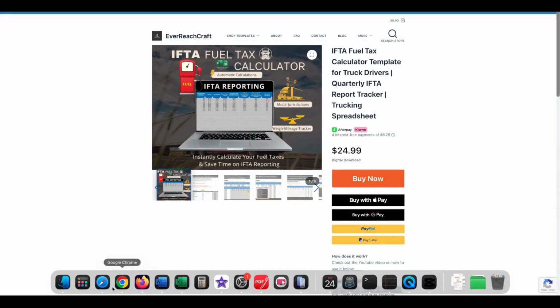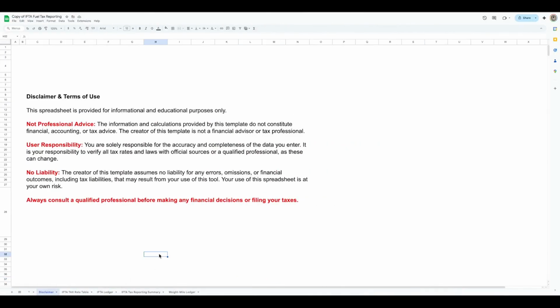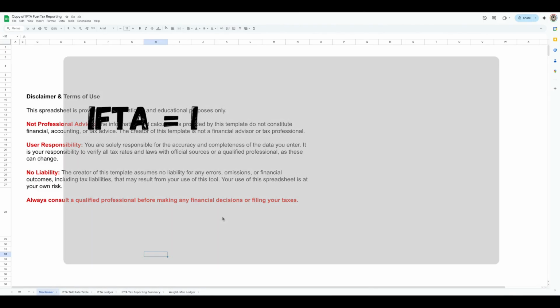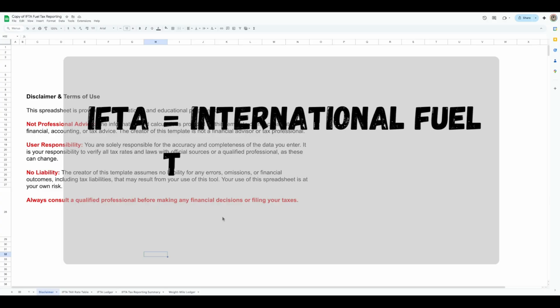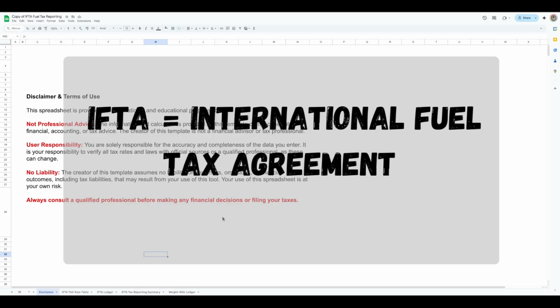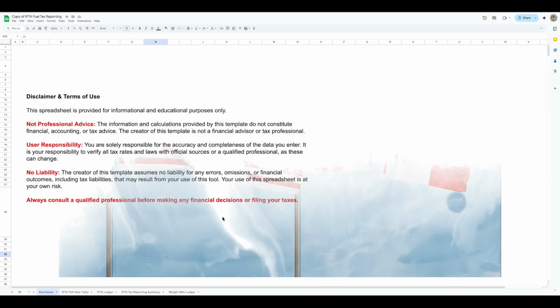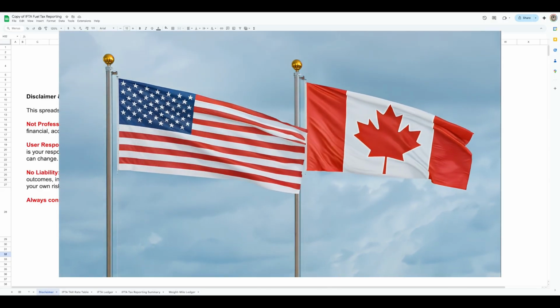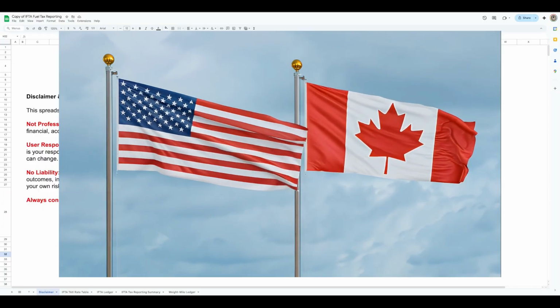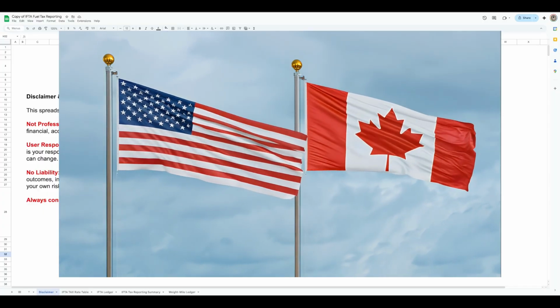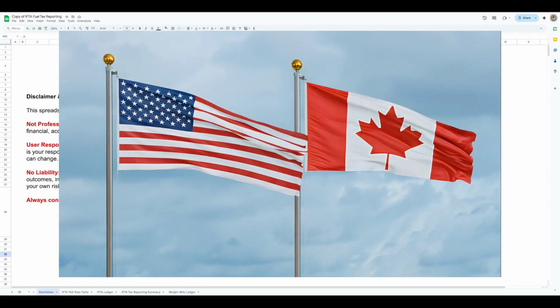So let me go back to the template real quick. If you purchase this item, you get 5 tabs. Before we go over the tabs, let me just explain what IFTA is. IFTA stands for International Fuel Tax Agreement. It is an agreement between the US states and Canadian provinces that simplifies fuel tax reporting for truckers who operate across multiple jurisdictions. So how does IFTA work?